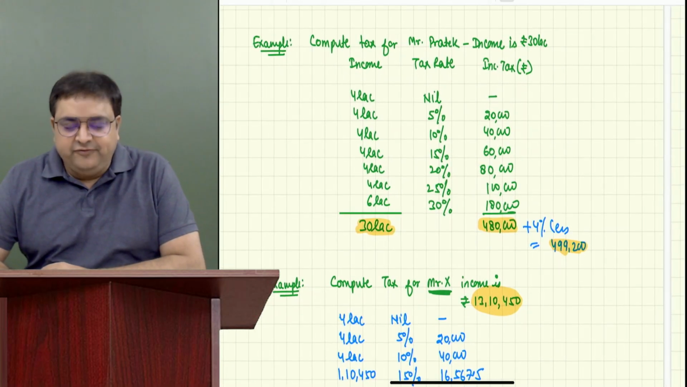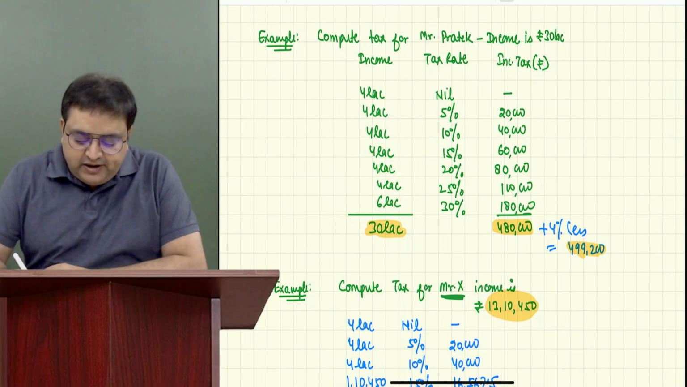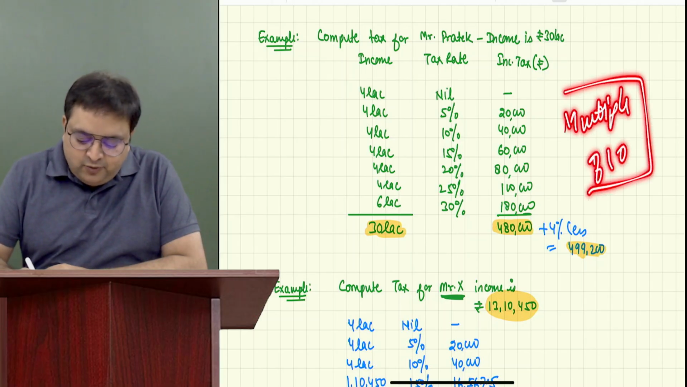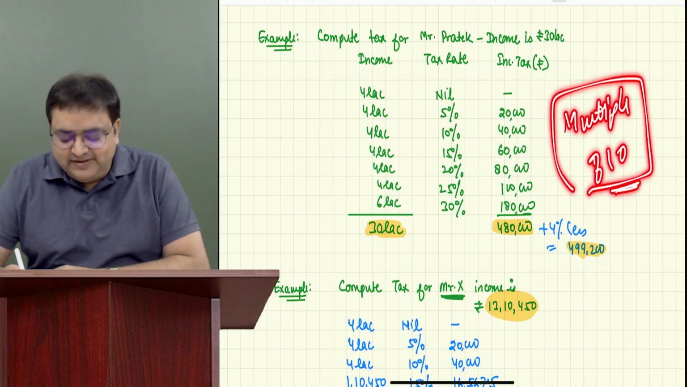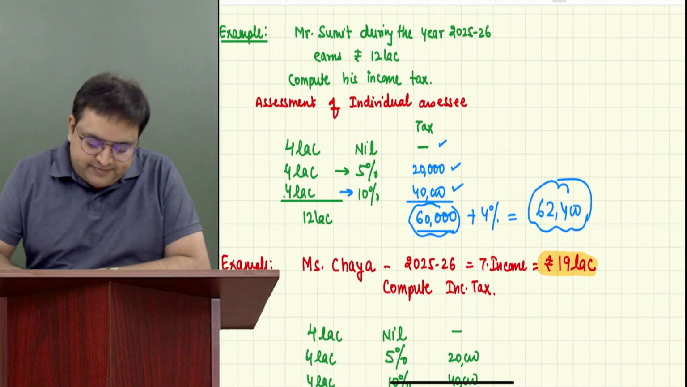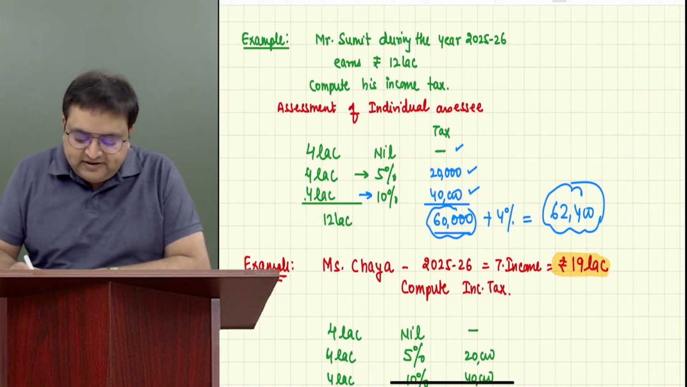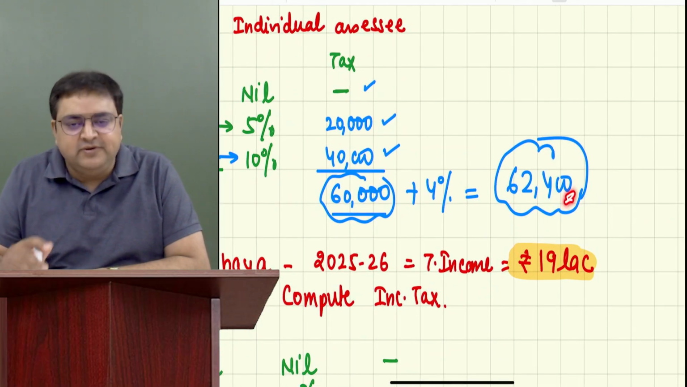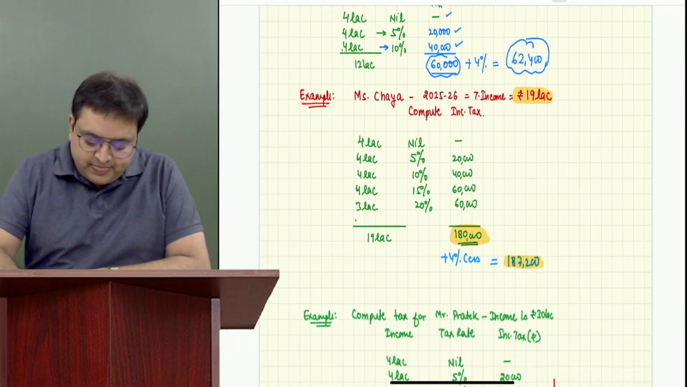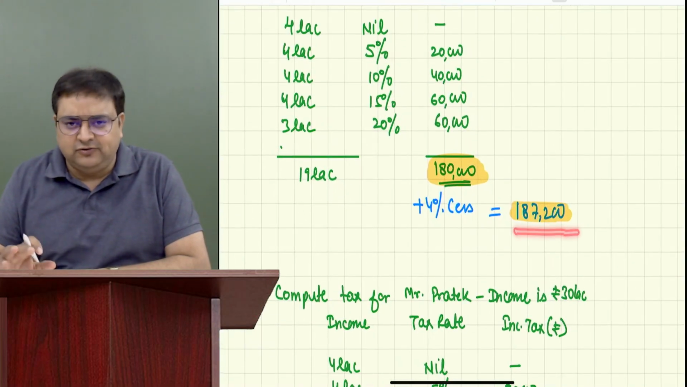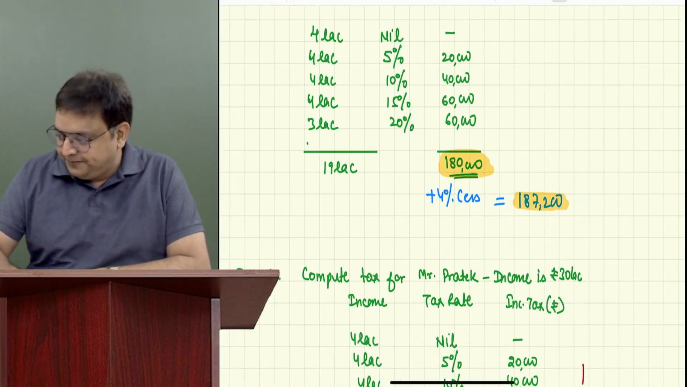See, what happens is the government says that we need taxes in multiples of 10 only. They don't need change money. They say that your tax liability should be in multiples of 10. So in our first example, Sumit, how much tax does he have to pay including cess? 62,400. The last digit is already 0, so it is in multiples of 10. Here it is 1,87,200. Here also we are okay, it is in multiples of 10.